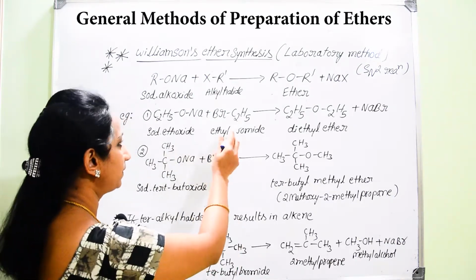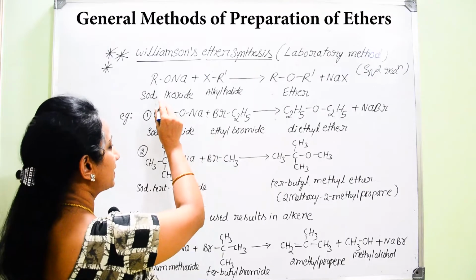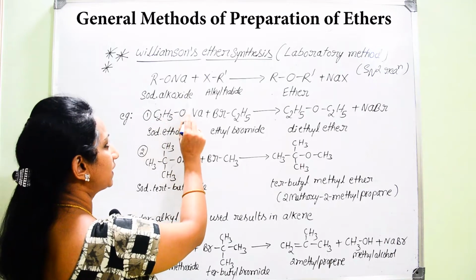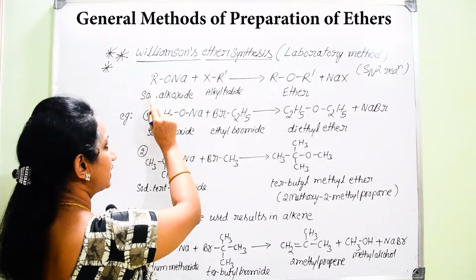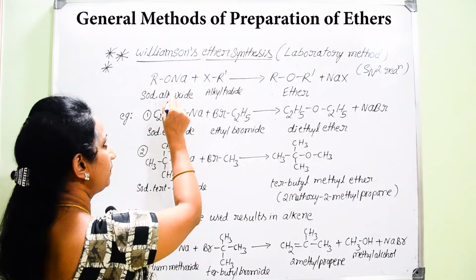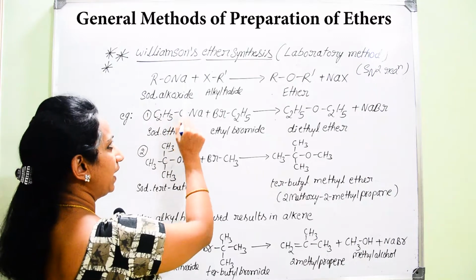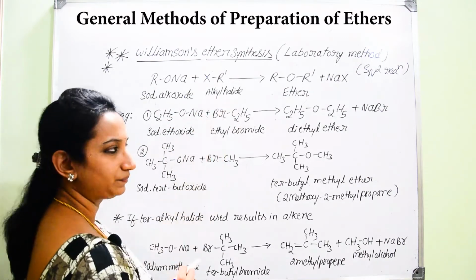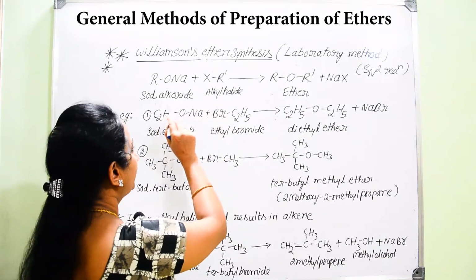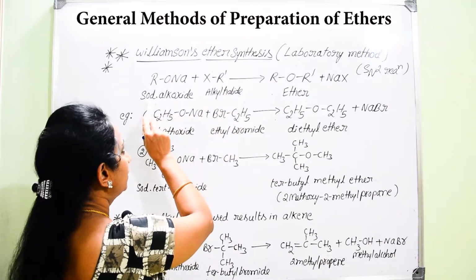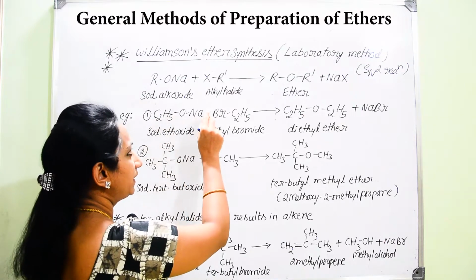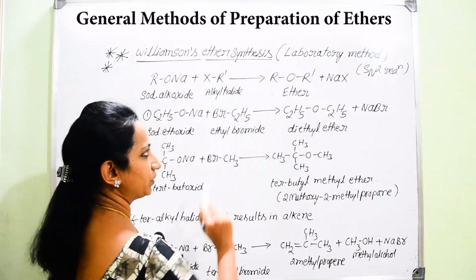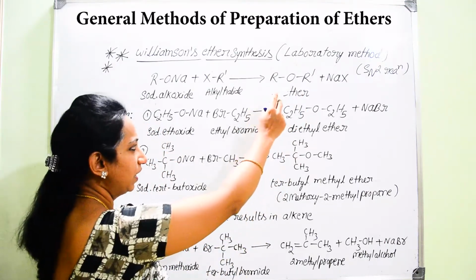So which example can we go for? Here let me start with RONa. It is sodium alkoxide. In the general equation, R stands for an alkyl group. It is sodium alkoxide and it is reacting with alkyl halide. So on interaction between sodium alkoxide and alkyl halide, you are going to get the formation of ether, that is ROR dash.